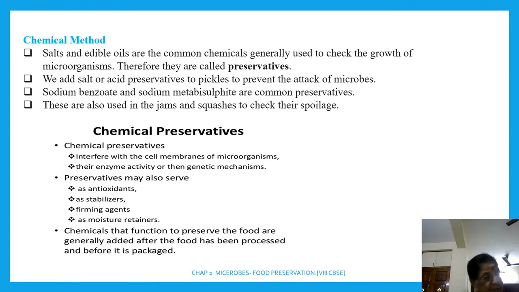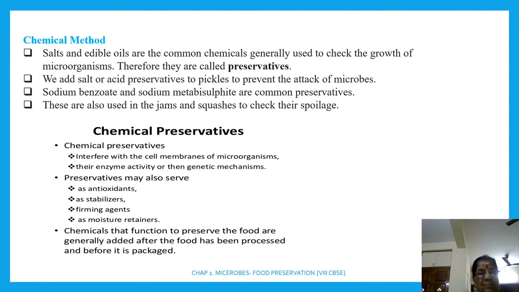ஒரு நிமிஷம் go through பண்ணு. As ஒரு மெத்தடா இப்போ படிப்போம் for method of preservation. சரியா? This is the next one. Preservative definition படிச்சுக்கோ. Right? Clear? Salts and edible oil are common chemical generally used to check the growth of microbes. Microorganisms and microbe புரிஞ்சுக்கோ. These are called preservatives. I hope you understand. The next one, go through பண்ண ஒரு second.